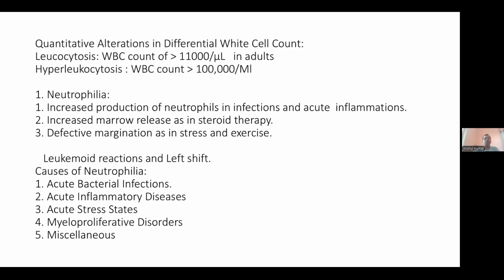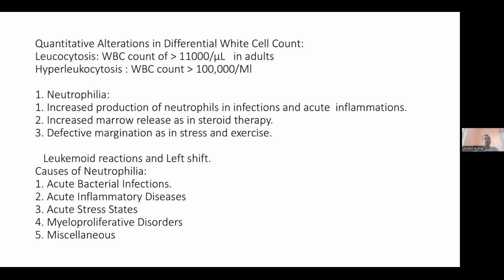The normal WBC count is 4,500 to 11,000. If the WBC count is greater than 11,000 per microliter in adults, it is called leukocytosis. And if it increases to 100,000, that is called hyperleukocytosis.